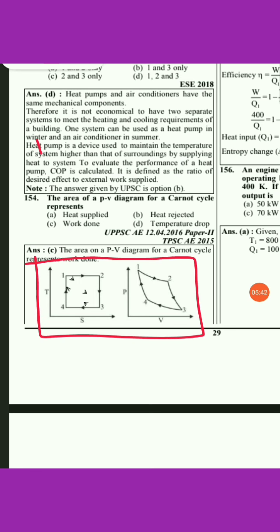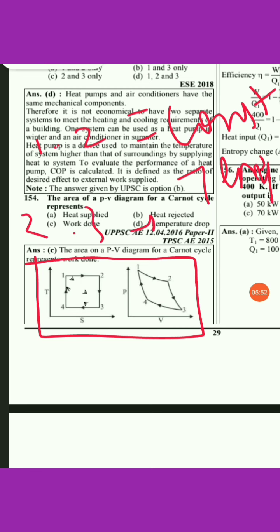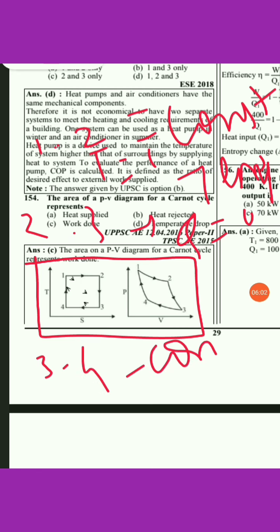So basically the Carnot cycle consists of 4 processes. Here we can see the Carnot cycle on the PV and TS diagram. First, 1 to 2 is a constant temperature process, then 2 to 3 is an isentropic process, which means heat transfer to the surroundings will be 0. 3 to 4 is again a constant temperature process.